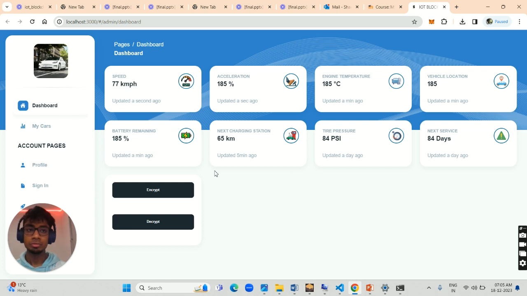This is the web application developed to test the proof of concept. This is how the ADAS system would look, containing all the sensor data. For example, we have the data for speed, acceleration, engine temperature, vehicle location, battery remaining, next charging station, tire pressure, and next service.